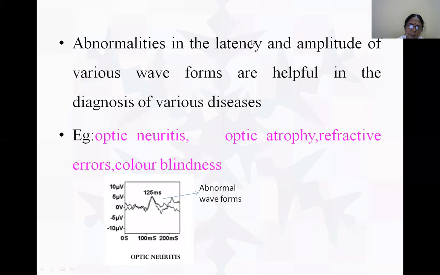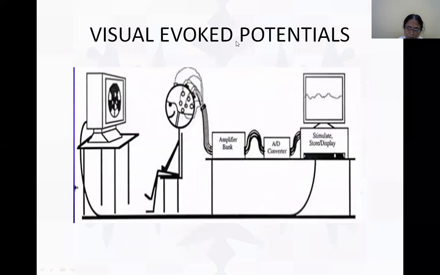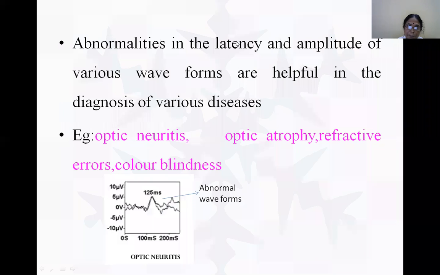Abnormality is observed in the latency, that is, in the response, whether it is an early response, mid response or late response.